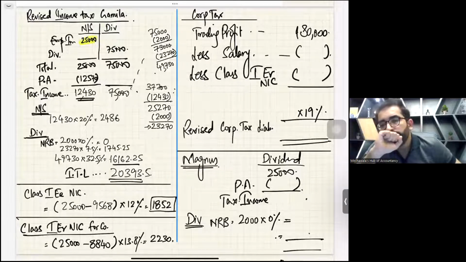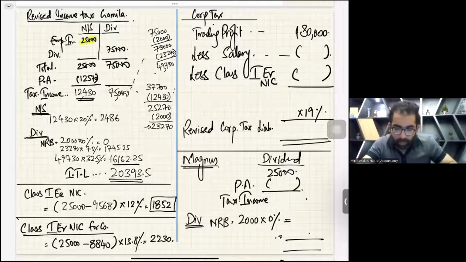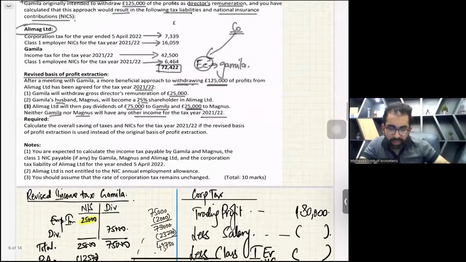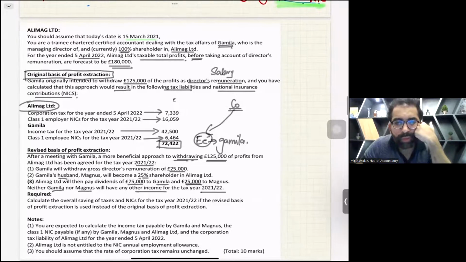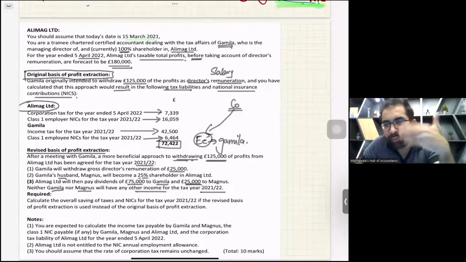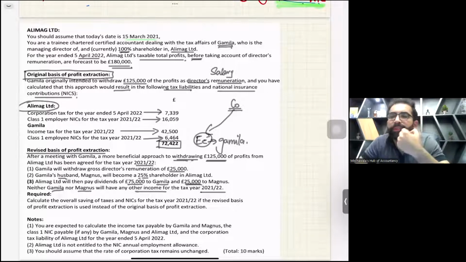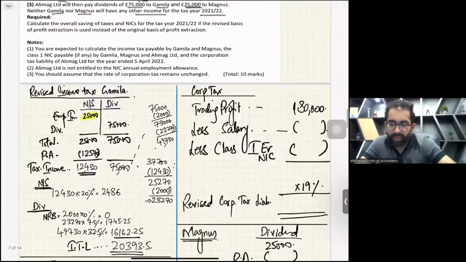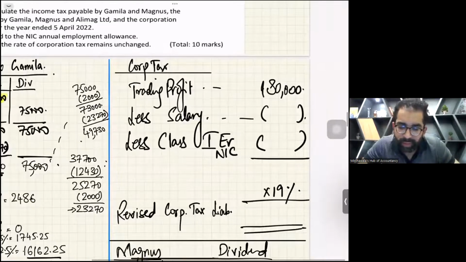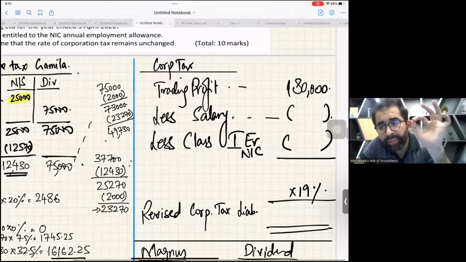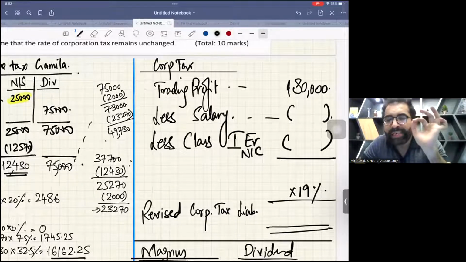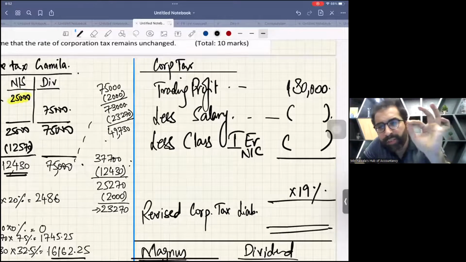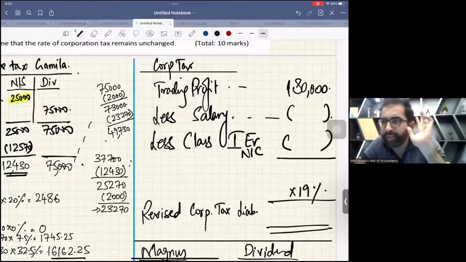Now come to the company. In the question, if you guys want to take a picture of it, you may, because I will move the screen. Right? It was written clearly in the question that this 180,000 profit is before deducting director's remuneration.